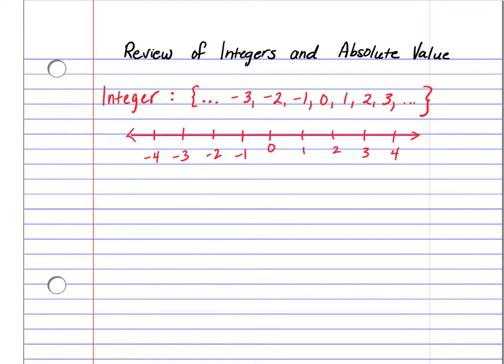So this is an example of a number line that has integers down below. As you can see, the arrows going both directions are basically saying that that number line is going to continue in both directions.